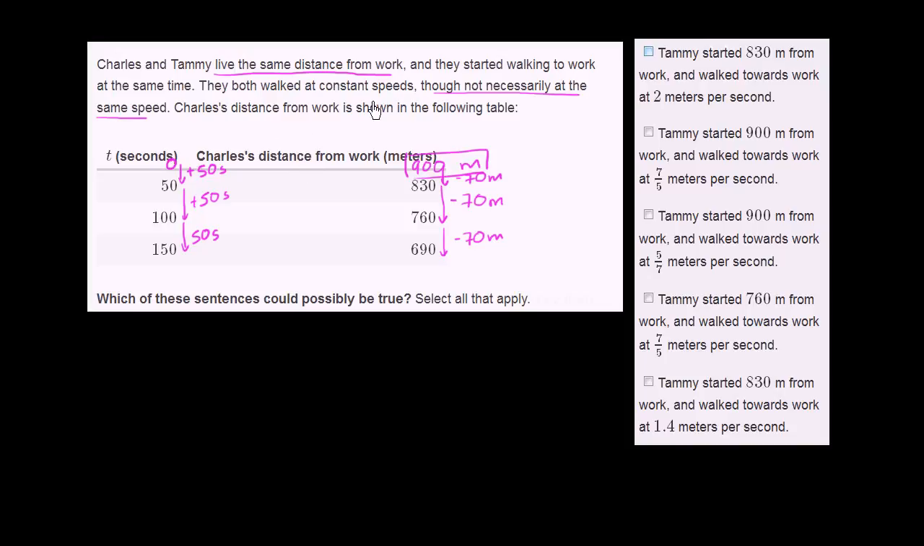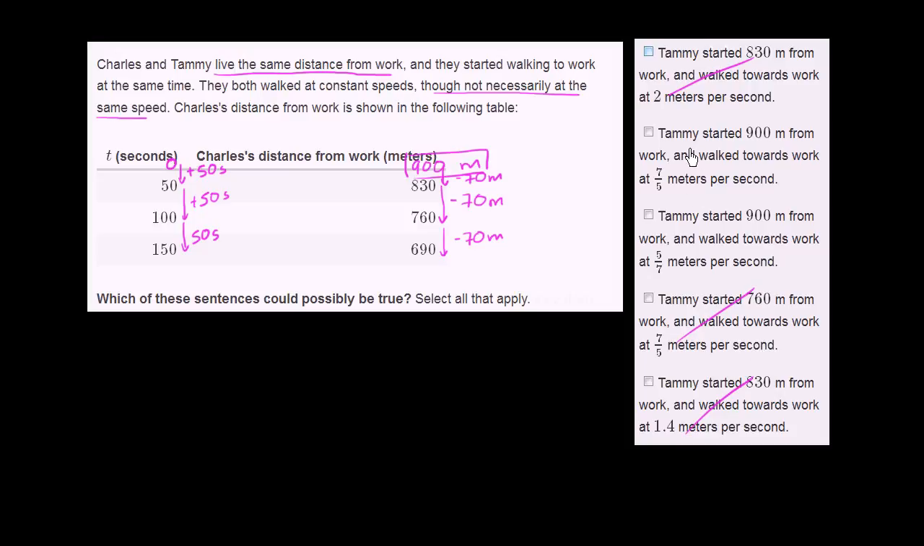Now, they tell us that they don't necessarily walk at the same speed. So we don't know what Tammy's speed is. This hasn't in any way constrained Tammy's speed. So we know that she started 900 meters away. So we know that this can't be the case. That says 830. We know that this can't be the case. We know that this can't be the case because they all talk about starting at a distance other than 900 meters.